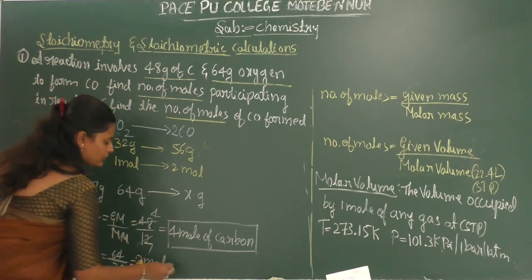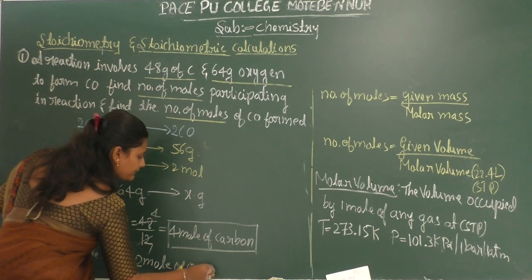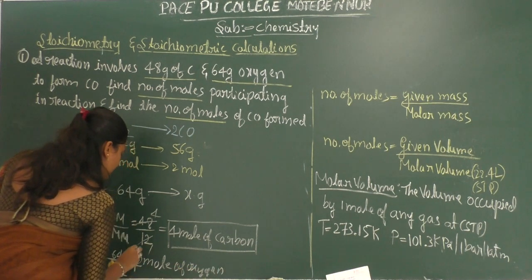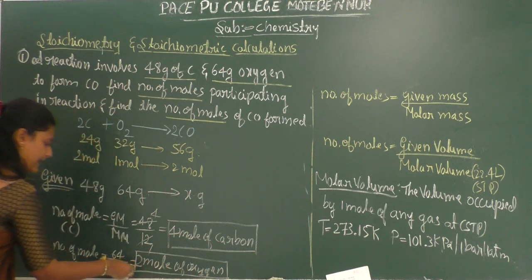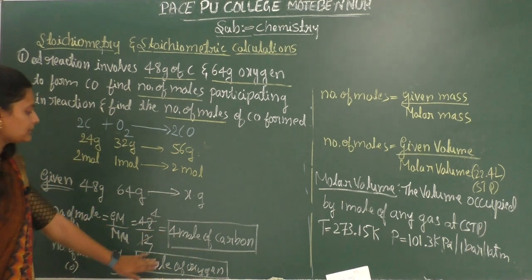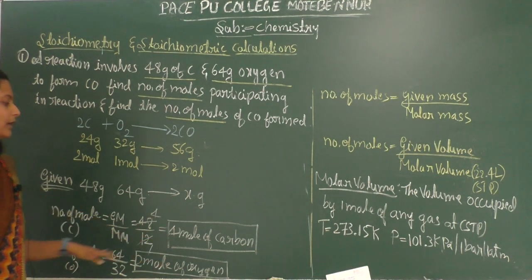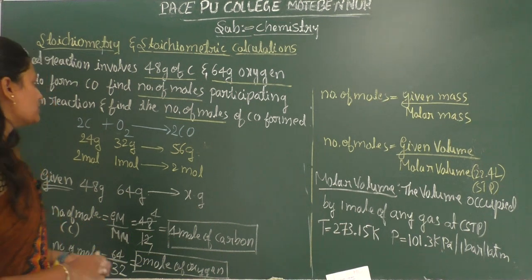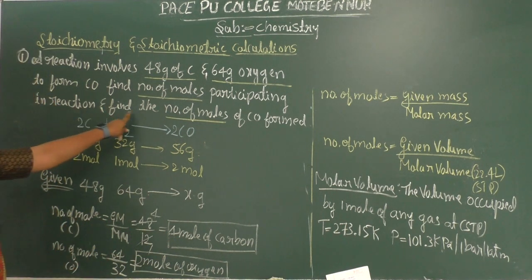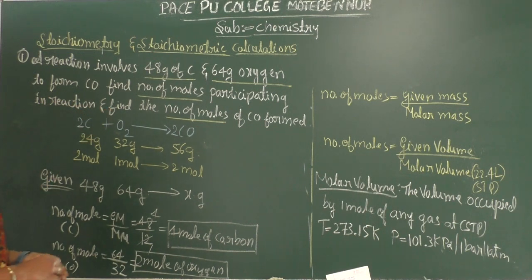Okay, so 2 moles of oxygen are participating in the given reaction. So now we find the number of moles of participation in the reactants. Next, we have to find the number of moles of carbon monoxide which is formed in the reaction.